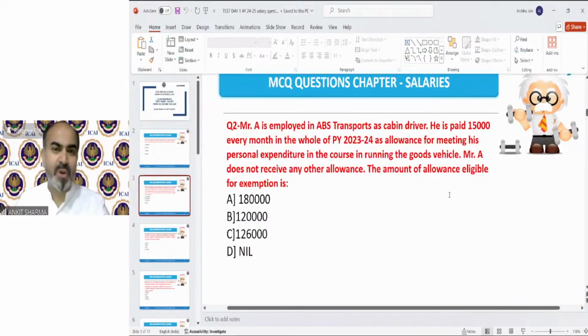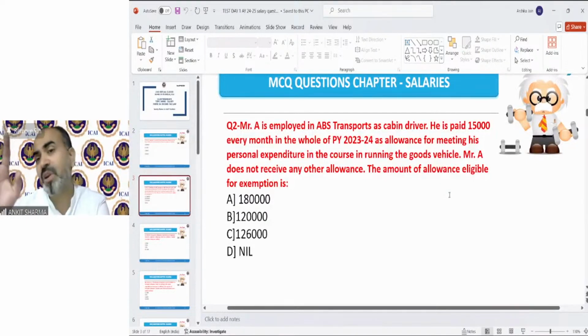Mr. A is employed in ABS Transport as a cabin driver. He is paid 15,000 every month in the whole of the previous year 23-24 as allowance for meeting his personal expenditure in the course of running the goods vehicle. Mr. A does not receive any other allowance. So this is a question about a transport company's employee.